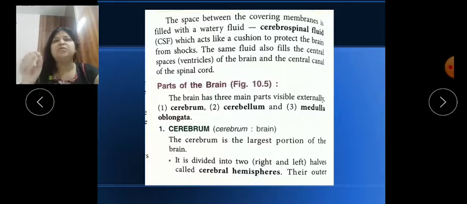You have seen the apricot. Our brain has the shape of that apricot, and an apricot also has two parts, which are attached with the central or middle membrane. So the two right and left halves are called cerebral hemispheres.